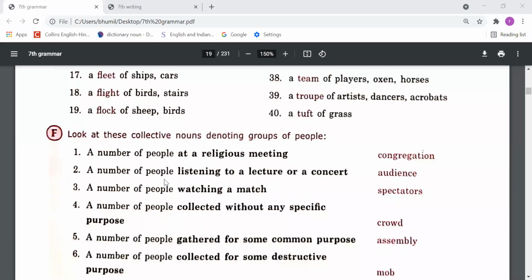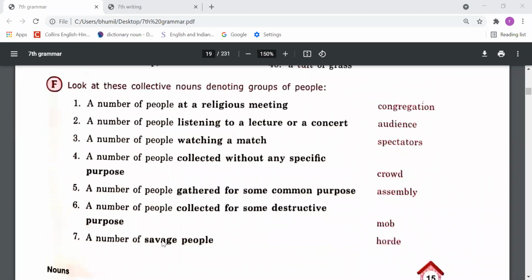A number of people listening to a lecture or concert are called an audience. A number of people watching a match are called spectators. A number of people collected without any specific purpose is called a crowd. A number of people gathered for some common purpose is called an assembly.